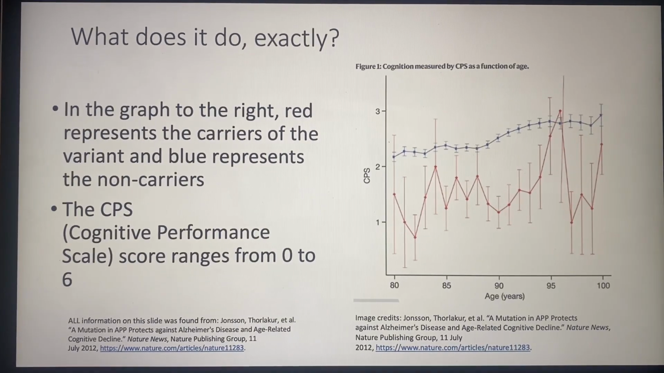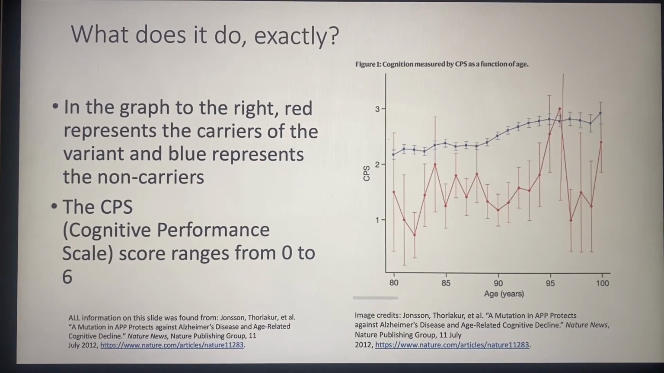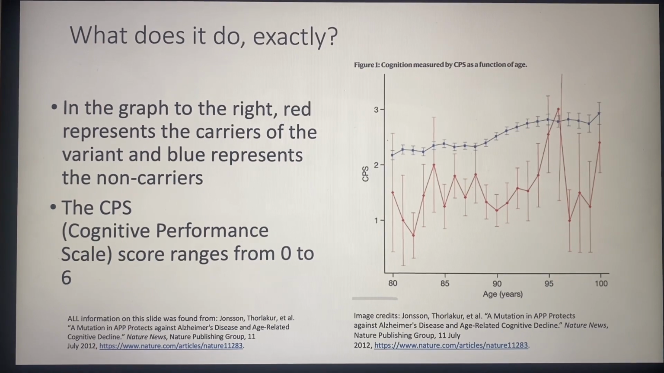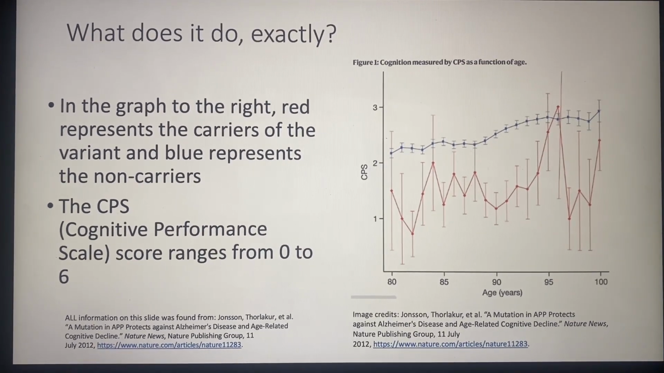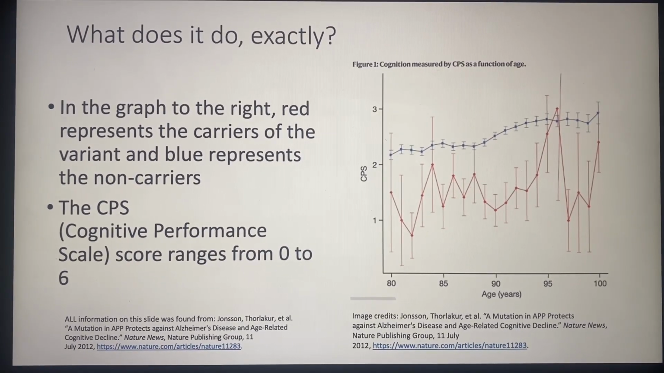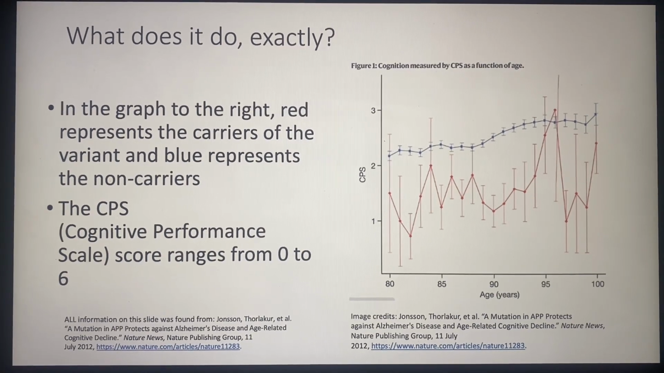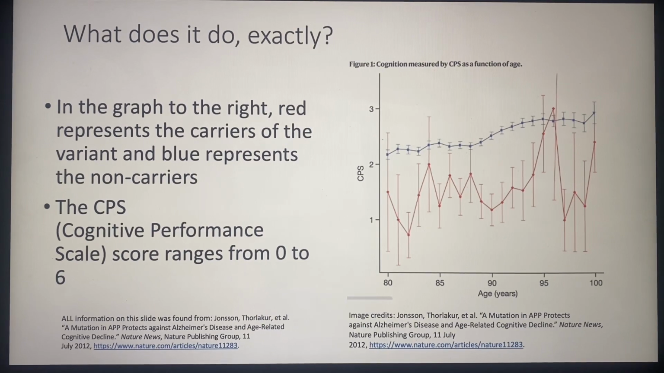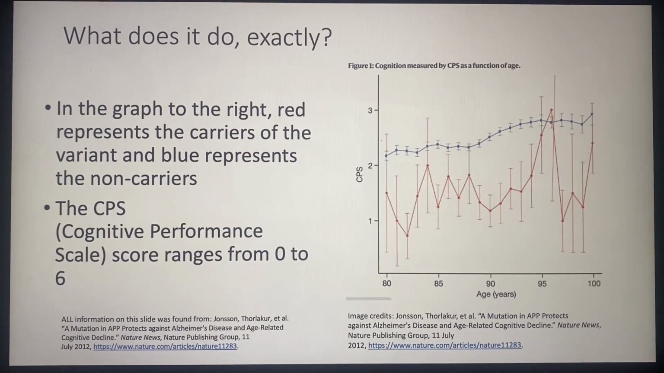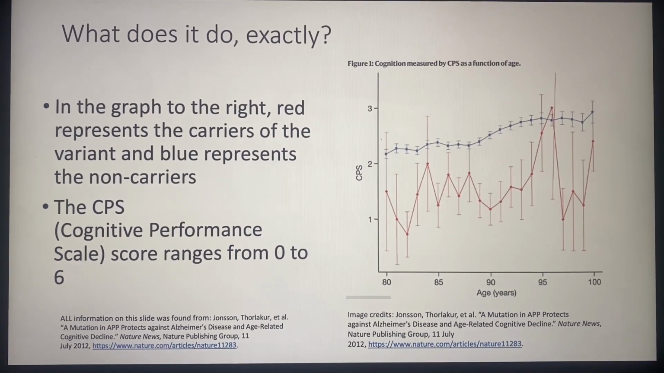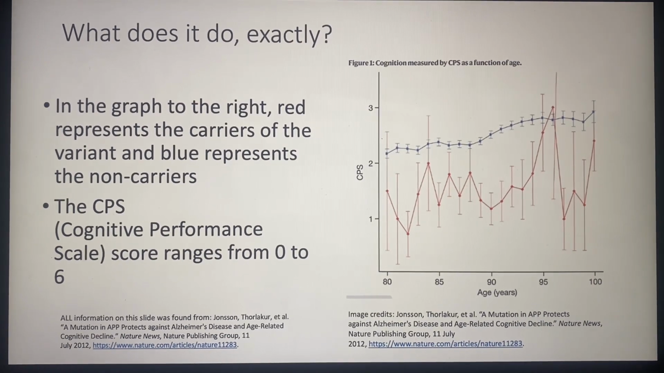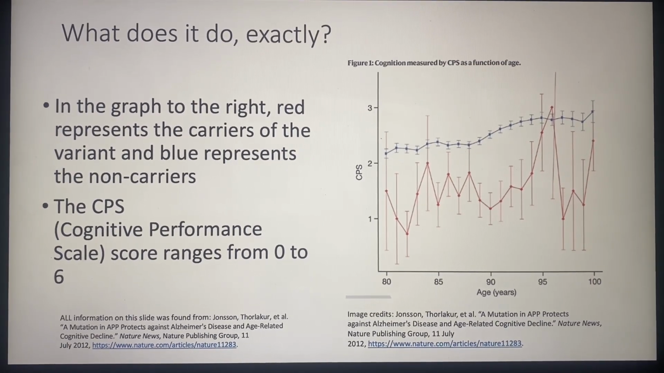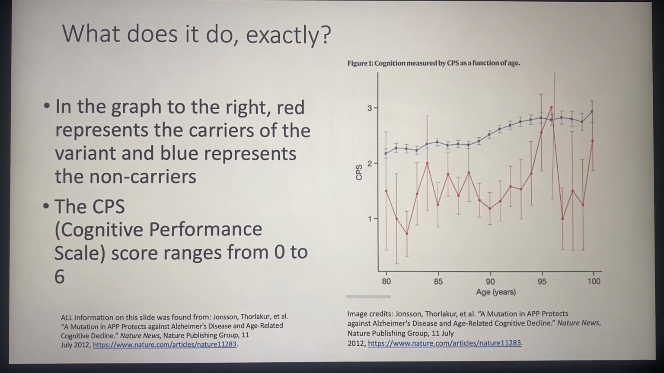This is further shown by the study conducted by Johnson et al. In the graph to the right, red represents the carriers of the variant and blue represents the non-carriers. On the y-axis, you'll see CPS. The Cognitive Performance Scale, or CPS, score ranges from 0 to 6, with the lower score indicating a more intact mental function. As you can see on the graph, the carriers of this variant had a more intact mental function and therefore a lower CPS score.